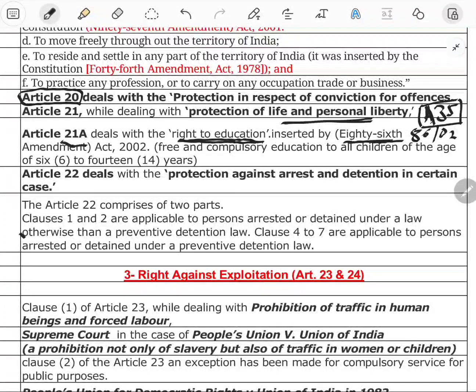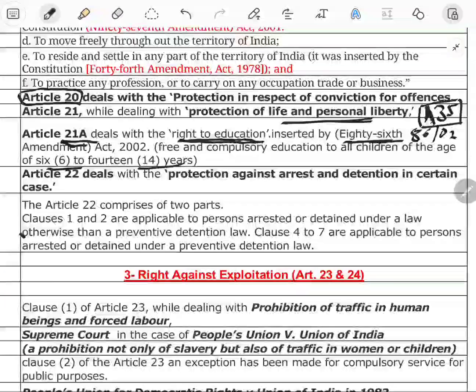The first one is 21A, compulsory education for all children of age 6 to 14, and the next one is a duty, and the DPSP also mentions the right to education. So the same 86th Amendment of 2002 deals with the educational right as a fundamental right, a directive principle of state policy, and a fundamental duty, Article 51A subclause K.